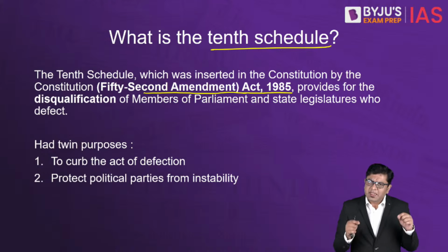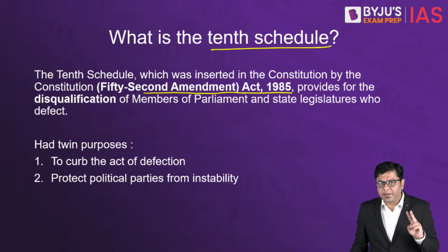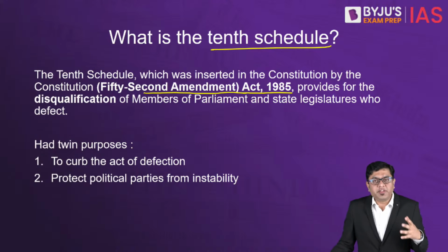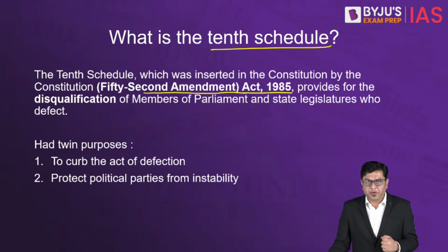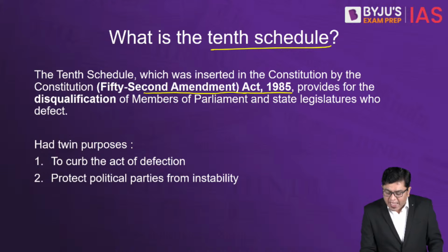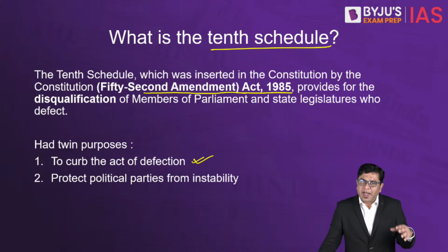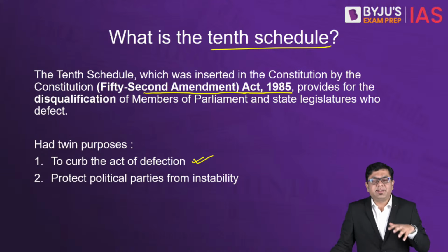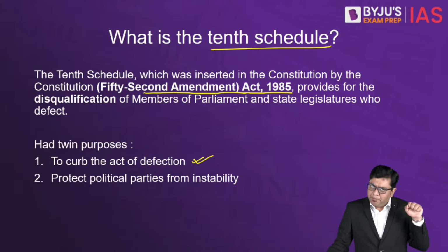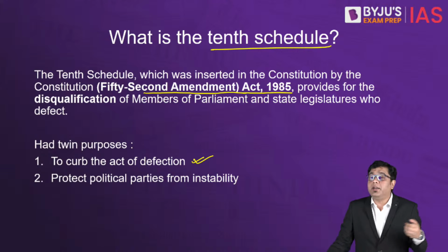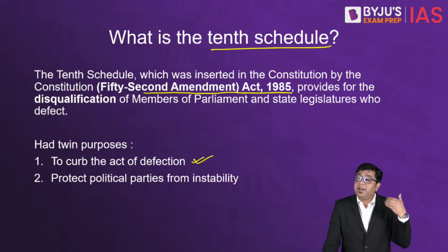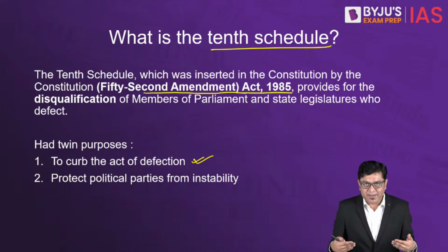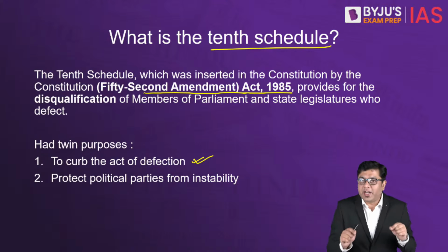Now here, the purpose was very simple. Two objectives needed to be met by this anti-defection law. What were the objectives? First, to curb the act of defection, so that the elected representatives should have some amount of gravitas and stick to the political party or the political banner under which they have won the election. In a way, if they are doing so, they are holding true to their mandate, the mandate for which people have voted them into power.